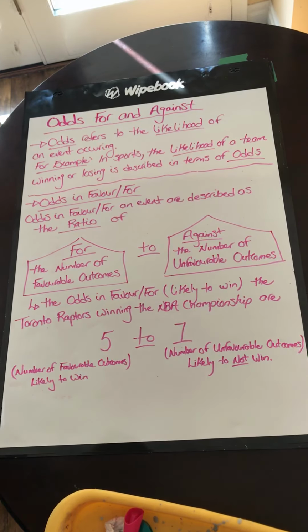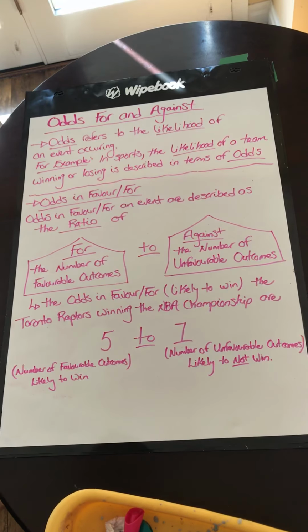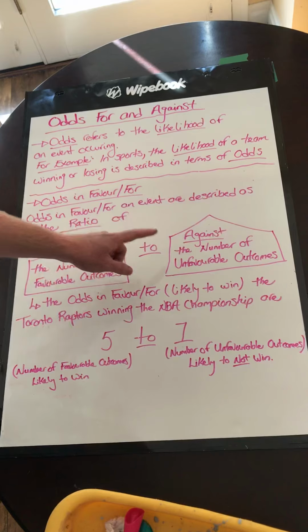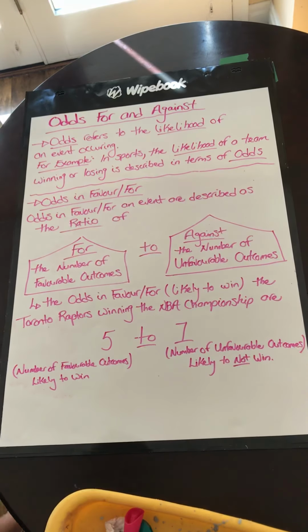So we have odds in favor or for. The odds in favor or for an event are described as the ratio of for to against: the number of favorable outcomes to the number of unfavorable outcomes. It's important to note that when we're talking about odds in favor, the for comes first and the against comes second.